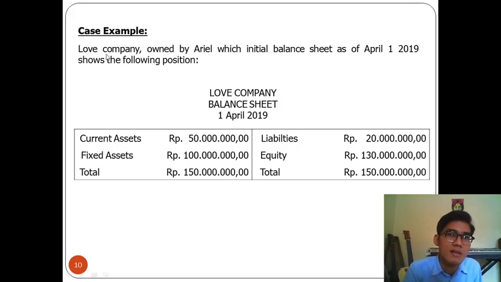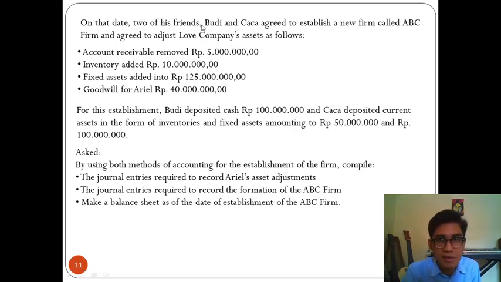Another case example. Love Company, owned by Ariel, whose initial balance sheet as of April 1st, 2019, shows the following position. Love Company, balance sheet, the 1st of April 2019, current assets and fixed assets, 50 million and 100 million, and liabilities and equity, 20 million and 130 million. On that date, two of his friends, Budi and Chacha, agreed to establish a new firm called ABC Firm and agreed to adjust Love Company's assets as follows. Account receivable reduced by 5 million, inventory added 10 million, fixed assets added 25 million, and goodwill for Ariel is 40 million.